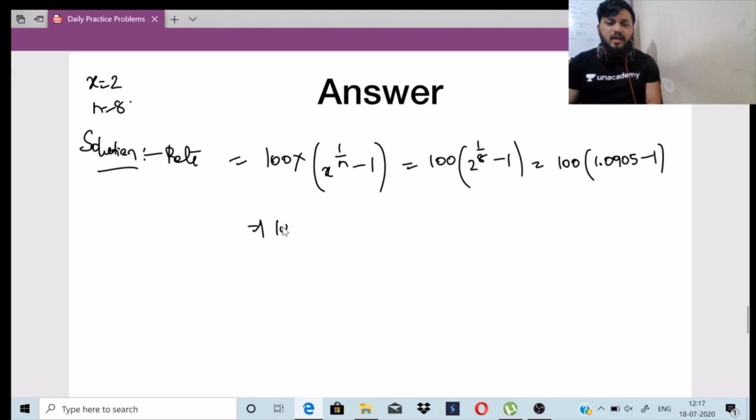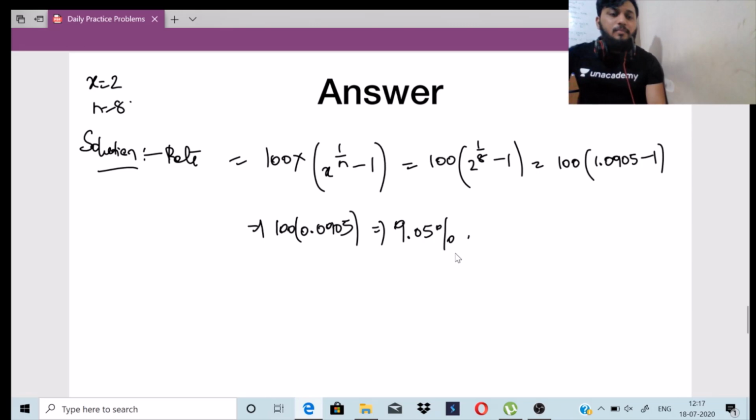So this will be 100 into 0.0905, because it gets subtracted by 1. So 100 into 0.0905 will give me the answer as 9.05%, right? Because I know the principal is getting doubled here and the number of years is 8.